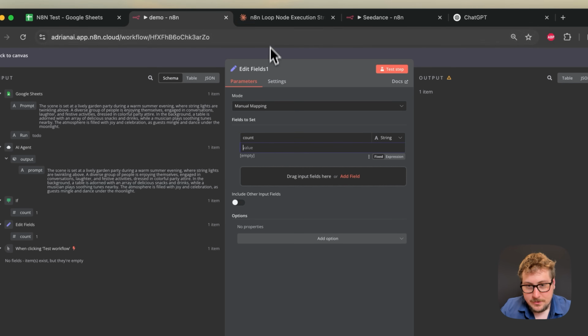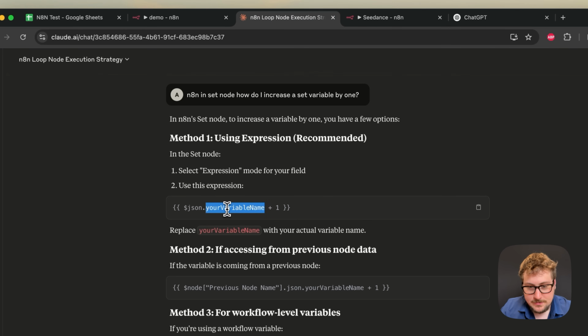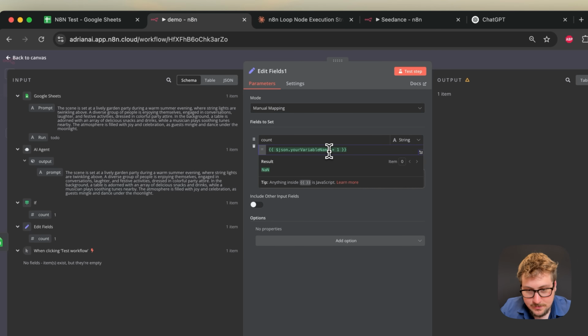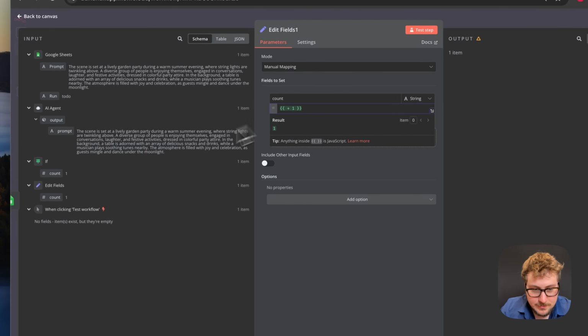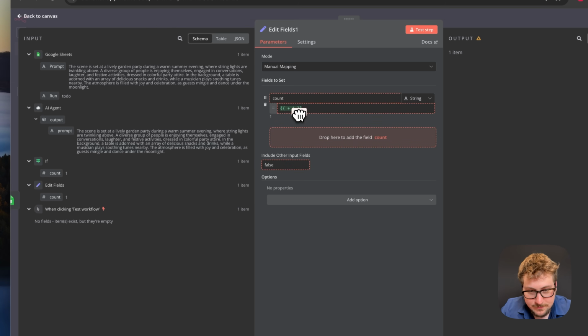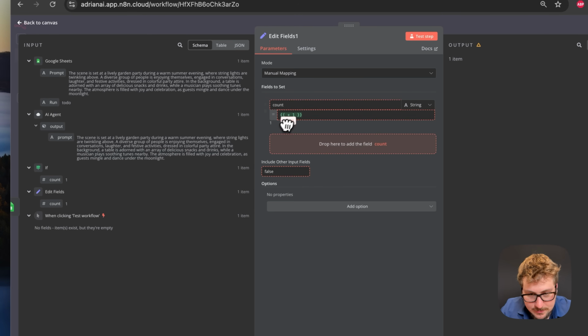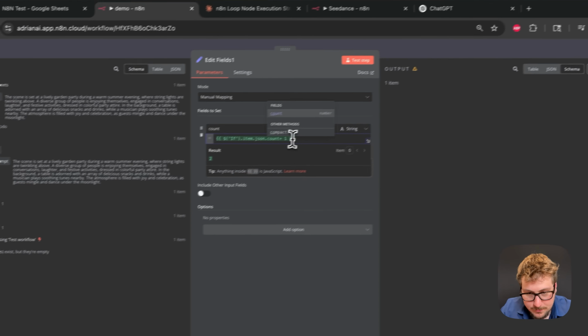And then for the value, I actually used Claude to get me this, but essentially, I'm just going to pop this value in right here. So we're just taking our variable name and then adding 1 with these two curly braces. A little bit confusing. Even I had to use AI to get this to work. But then we're just going to take this if statement count right here. We just need to get it to, yep, right there.